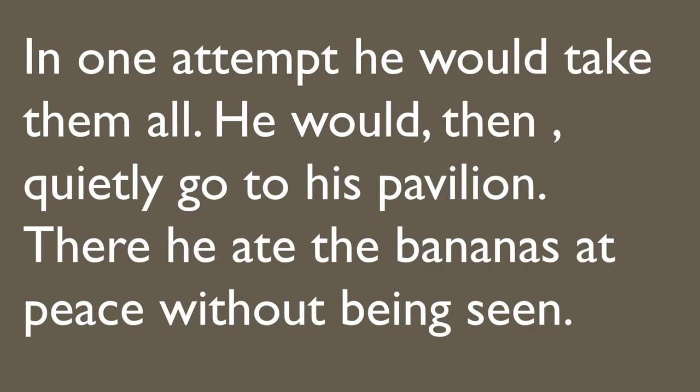Now, what would he do? He would use his trunk like a snake and take all the bananas from the dining table in one attempt. He would then quietly go to his pavilion, his large tent. Taking those bananas from the dining table, he would turn back and go to his large tent. There he ate the bananas in peace without being seen.